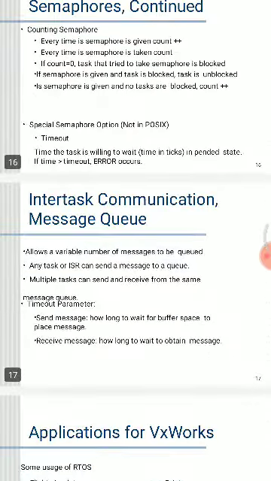What is meant by inter-task communication by message queue? It allows a variable number of messages to be queued. Any task or interrupt service routine can send to a queue, and multiple tasks can send to or receive from the same queue. The timeout parameter on send specifies how long to wait for buffer space. On receive, it specifies how long to wait for messages.